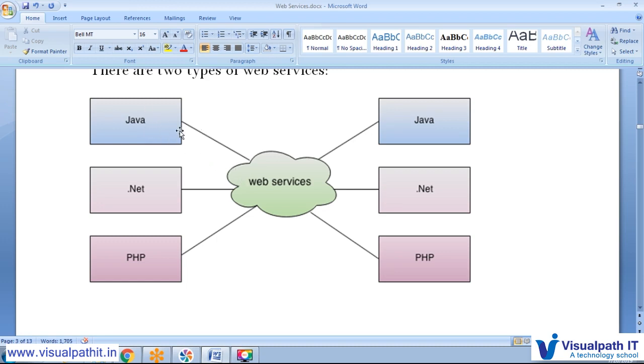For example, we are sending an image from this Java, and here we would like to communicate with this .NET. So if we are sending the image, the .NET application must have functionality to get the image. That is the only thing. It's not like Java will create a Java object and .NET will create a particular .NET response, and through that we are communicating. It's not like that. Here Java, what request they are sending, that particular format is there.